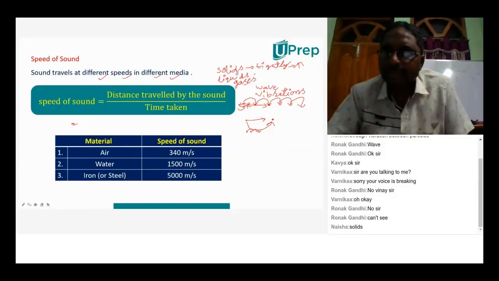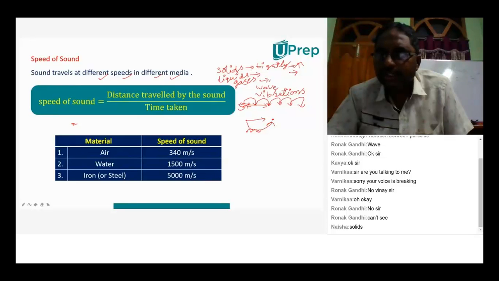Liquids are a little bit more loosely packed than solids. So that's why the speed of sound will be moderate, somewhat lesser than in solids.